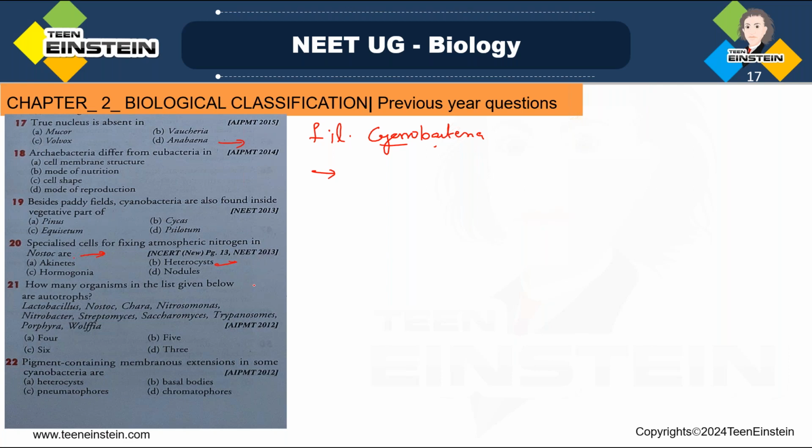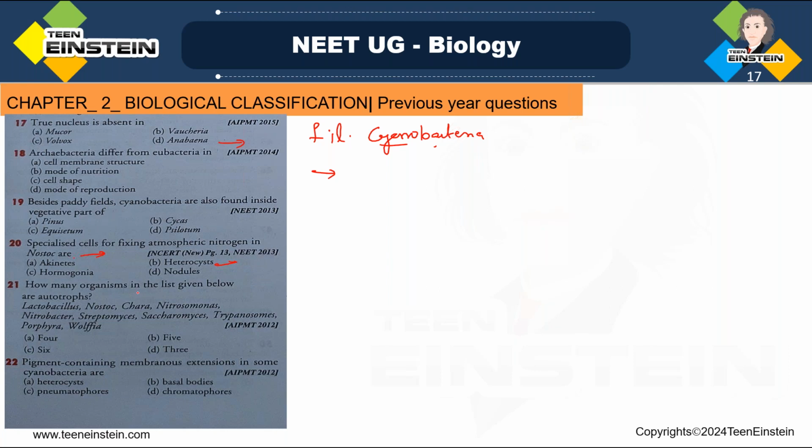See, heterocysts are large cells with a thick wall. They are specialized cells for nitrogen fixation, right? They are present in filamentous cyanobacteria, and they have the enzyme nitrogenase, and that's why they are able to fix atmospheric nitrogen and perform biological nitrogen fixation. This enzyme and this heterocyst are helping. So heterocyst, present in nostoc, is mainly for nitrogen fixation. Clear?